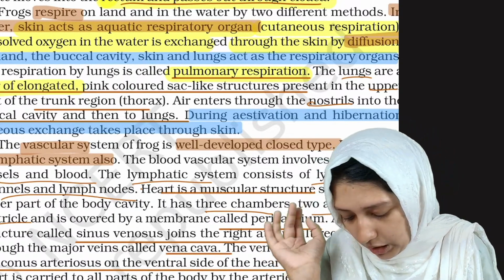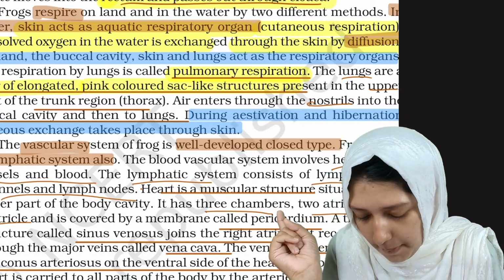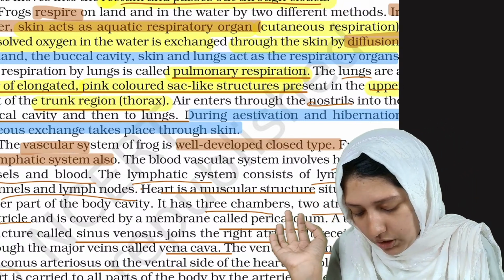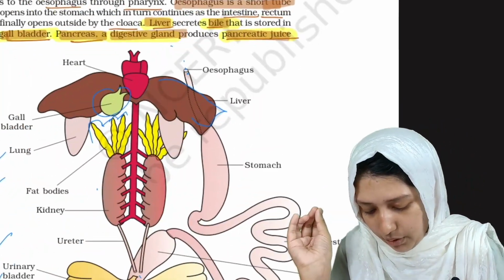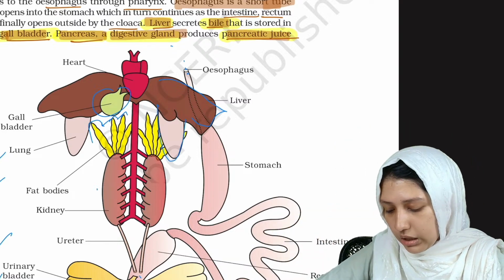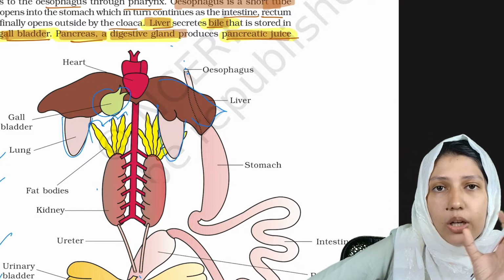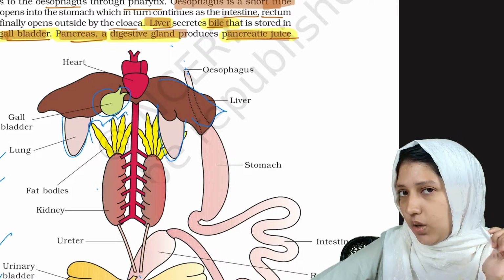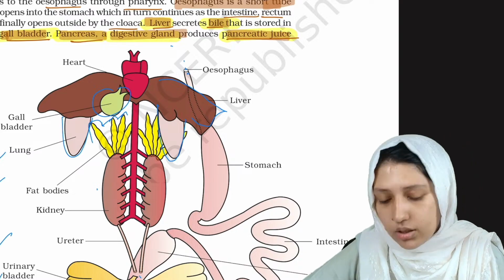Now, what are lungs, or how are the lungs present? It is a pair of elongated, pink colored, sac-like structures. They are present in the upper part of the trunk, which is known as the thorax. So what are lungs? Just see the lungs in this picture. Lungs are a pair of elongated, pink colored sacs, and they are present in the upper trunk region, also known as the thorax.